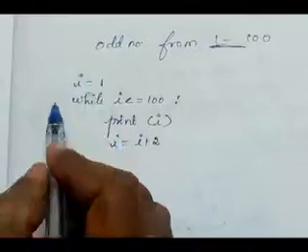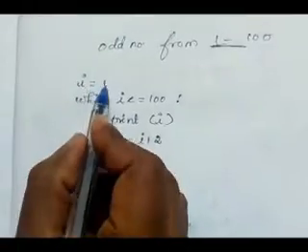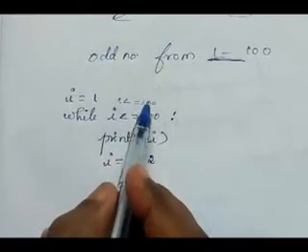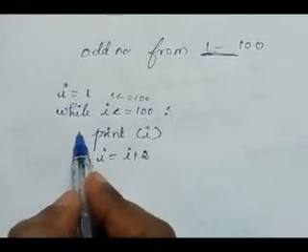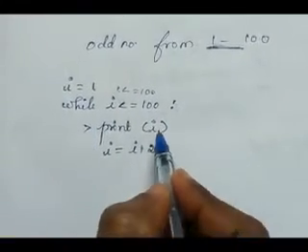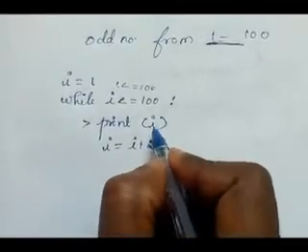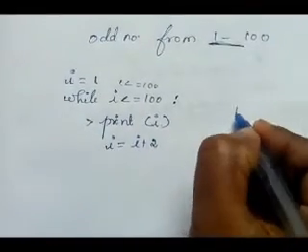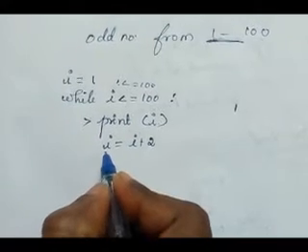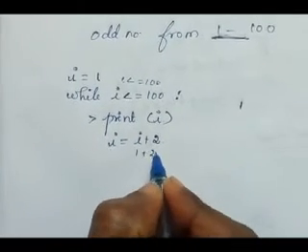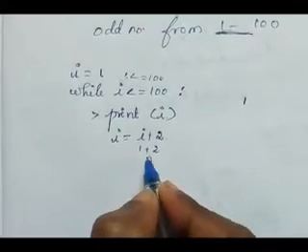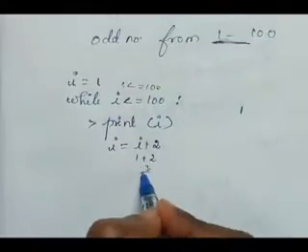See here how it is executing. I equal to 1, I less than or equal to 100, the condition is true, so it will go inside the loop. Inside the loop, print I. What is I? I is 1, so it prints 1. Then next, I equal to I plus 2. I is 1, 1 plus 2, what is the answer? That is 3. That is, I is 3.